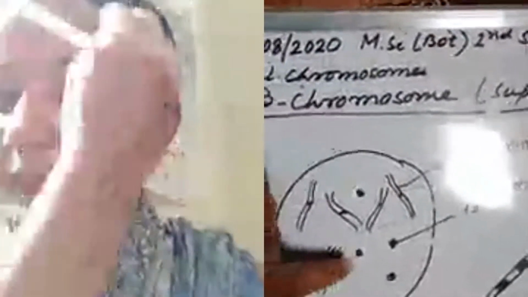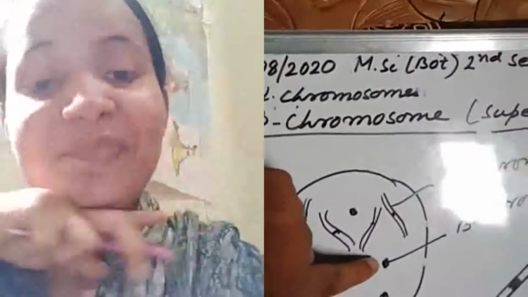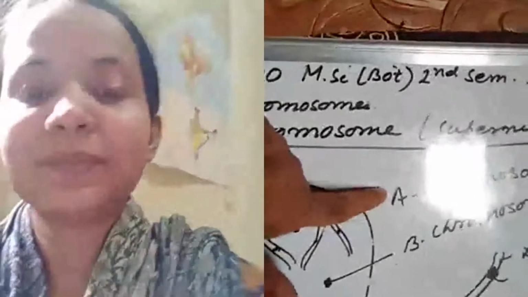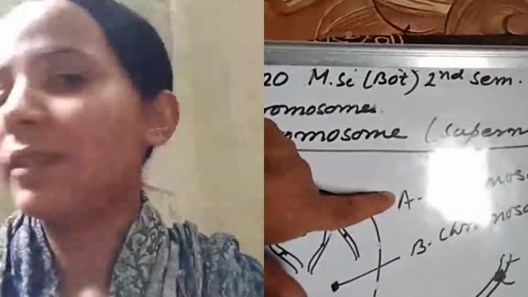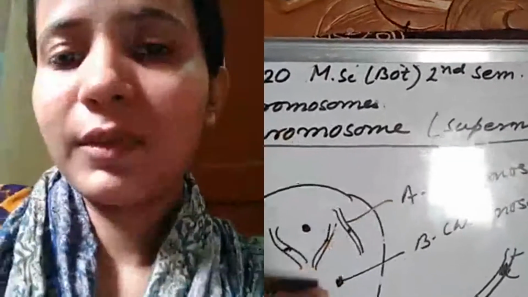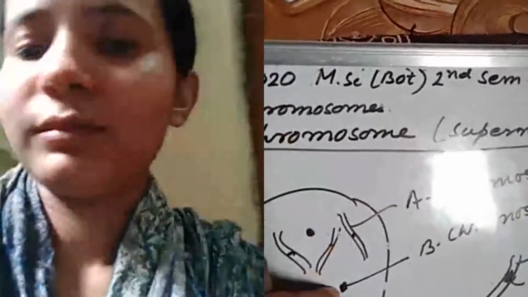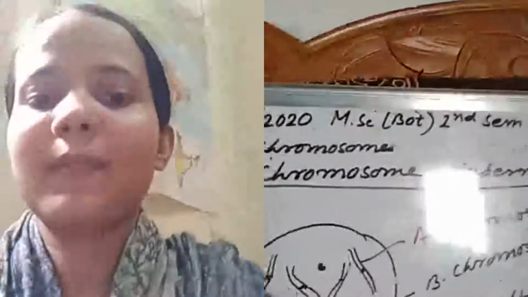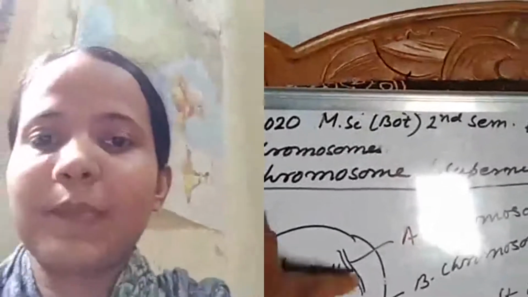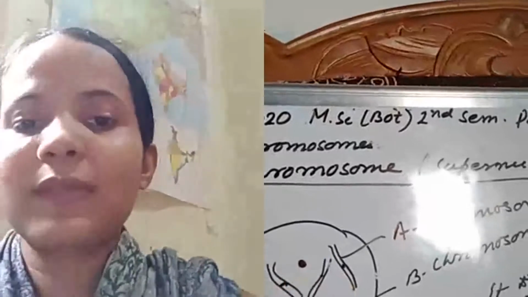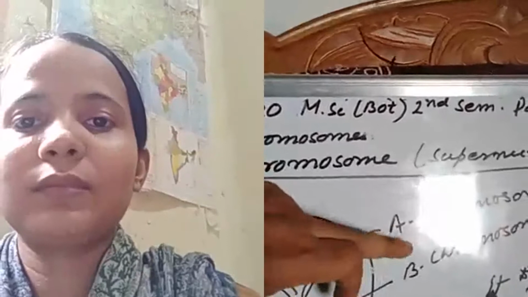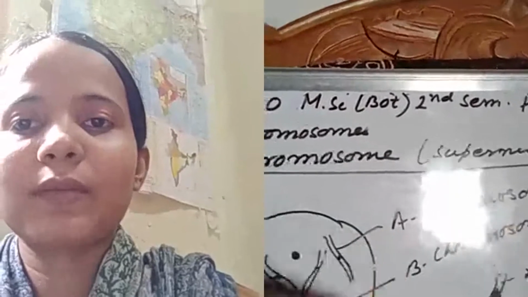Yes, sir. Look, I have shown here the normal. This is the normal A chromosome, the autosomes, the normal chromosome, and this is the dot-like structure. I have discussed here some, and these dot-like structures are the B chromosomes.